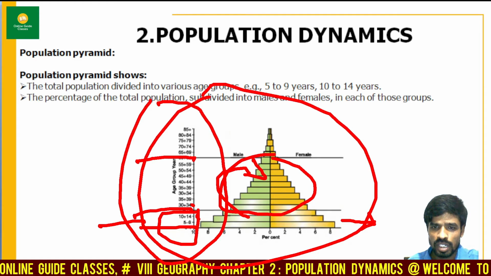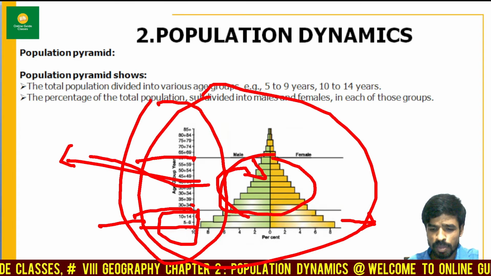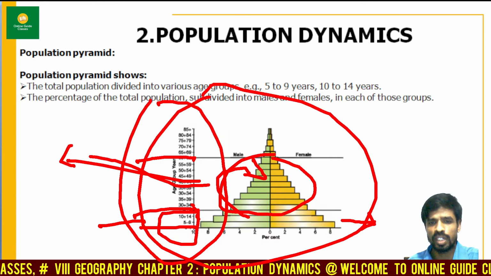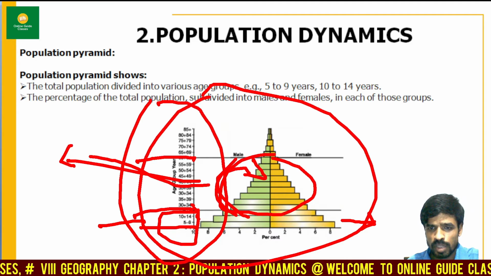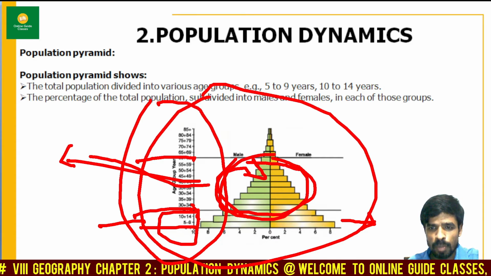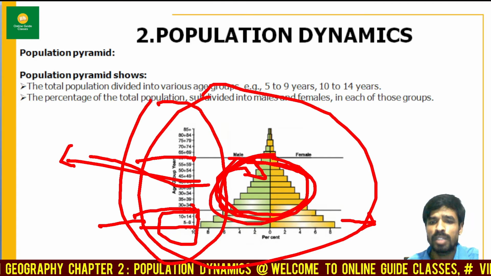Now the second part, my dear friend, is called the middle age group. In this middle age group, the age begins from 16 years to 65 years. Who are these people? These people are known as working independents or productive people. Because of these people, the country's resources are multiplying.